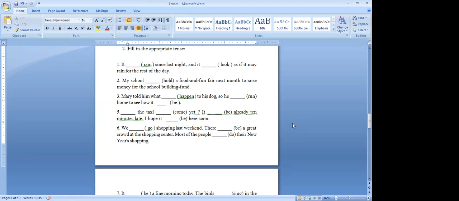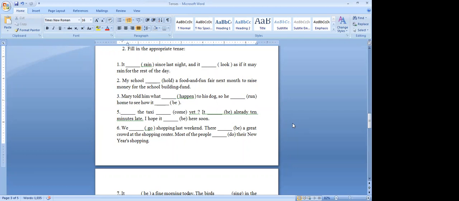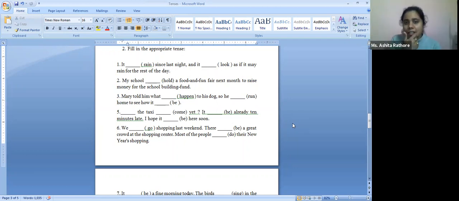Ma'am, would it be looked or looks? Because she said, and it looked as if it may rain. So it should be looks, no? Yes. And it looks as if it may rain for the rest of the day. The day hasn't ended. We are saying that it has been raining since last night and it looks as if it may rain for the rest of the day, it's still going to happen. It's a prediction that we are making.